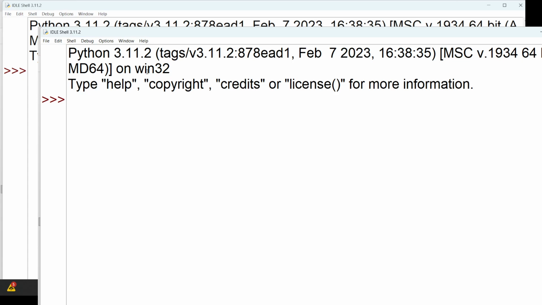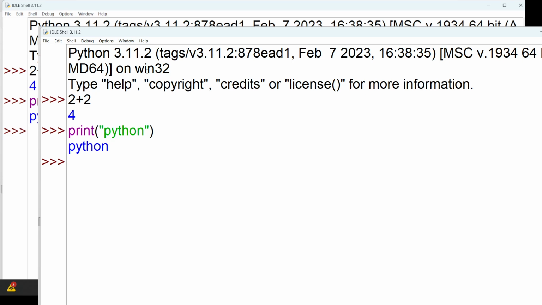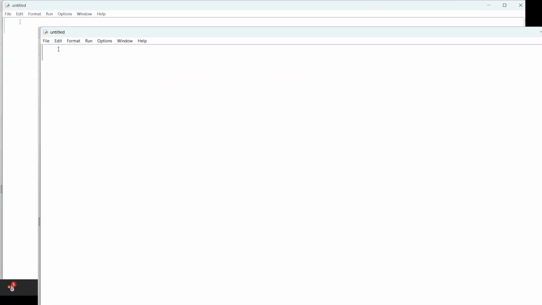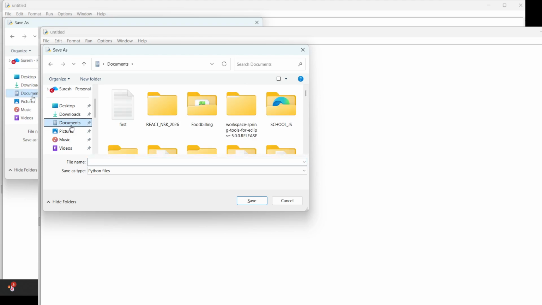Here also we can do programs, like 2 plus 2, or print Python. But you're not going to write everything here. We'll actually create new files. Now you can create a file: New File, and the extension of the file will be .py.